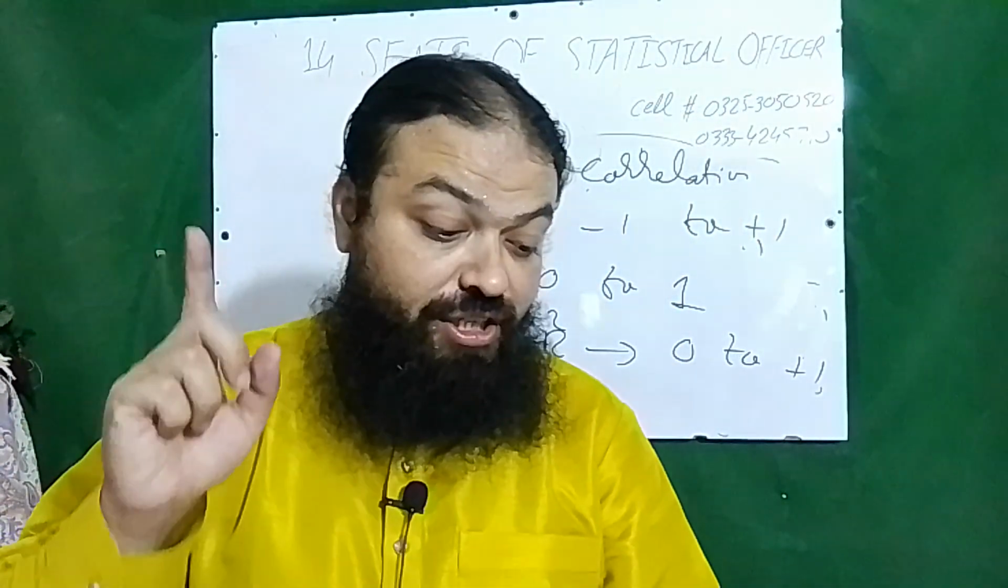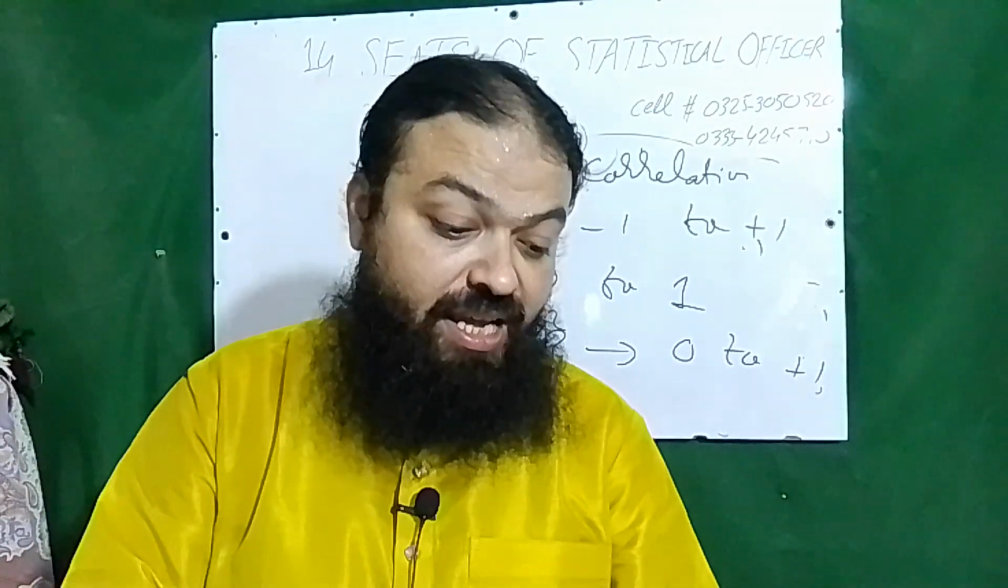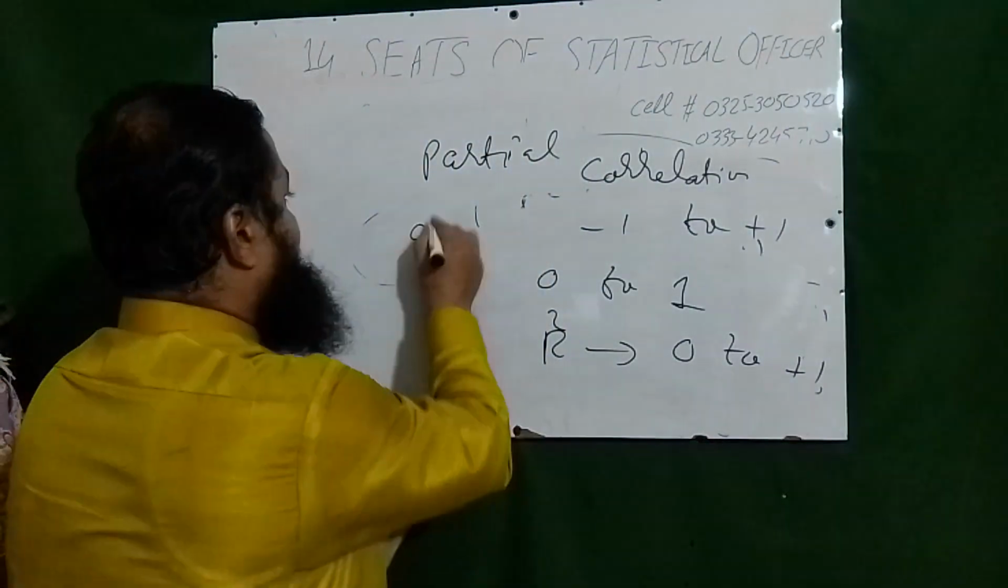Very important: coefficient of concordance. It was introduced by Kendall and its range is 0 to +1.